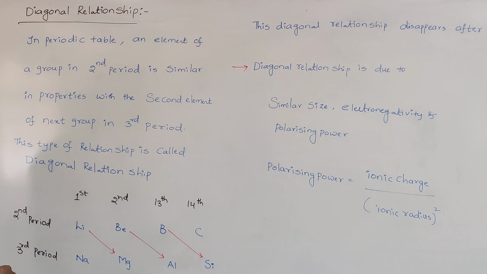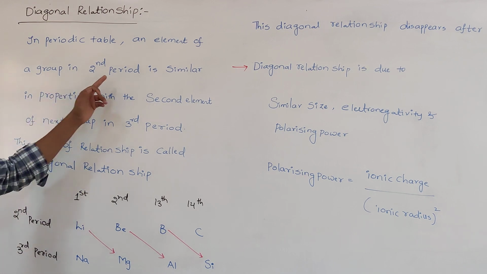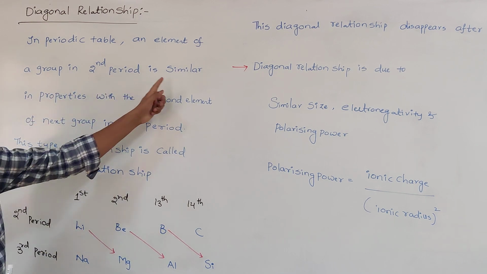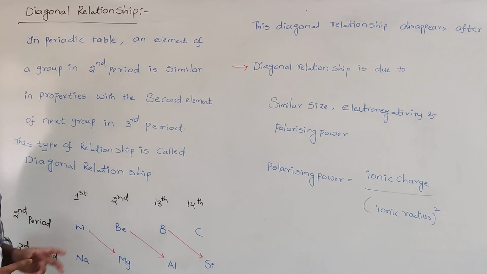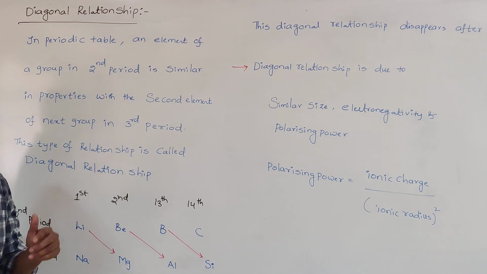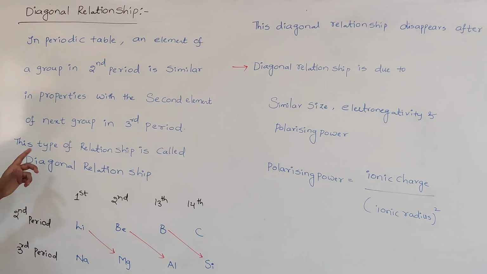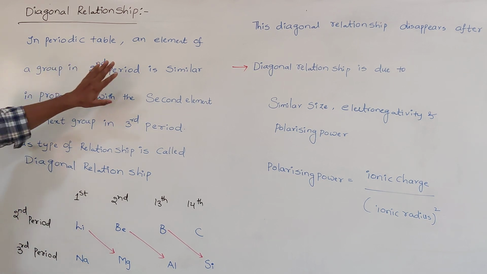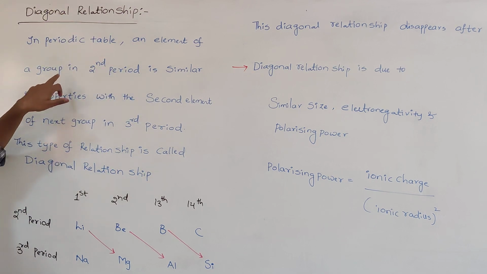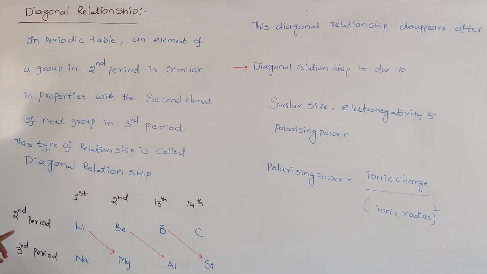In the periodic table, an element of a group in the second period is similar in properties with the second element of the next group in the third period. That is called a diagonal relationship. For example, let us take lithium. This is in the first group, and lithium is present in the second period.